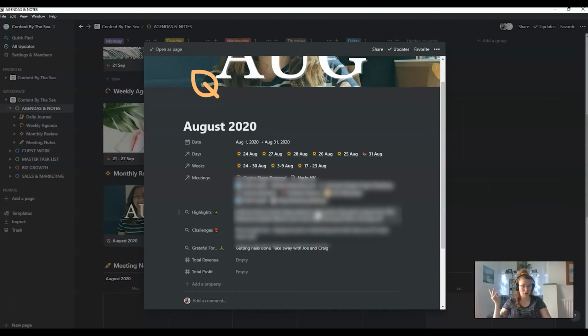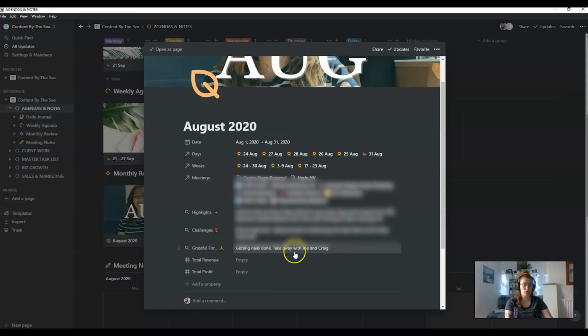So if I was feeling a bit down, I could look at that, and I don't have to manually input it because I did that every single day. It's essentially taken every little bit of information and just putting it into one place. Challenges. So I can look back on August and think, clearly my problem was focus, which I think is everyone's problem at the minute, and time. So that's maybe something that I want to think about.